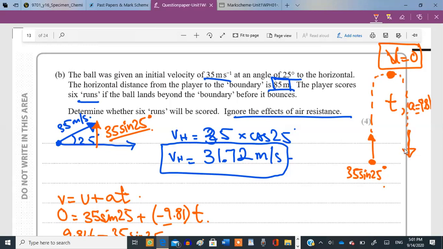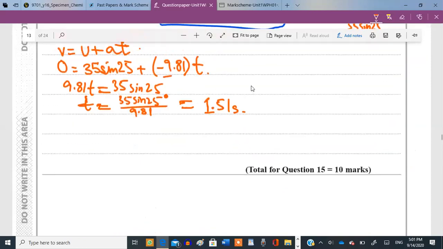Yeah, the total time of the journey is going to be twice this time, because range actually means the total horizontal distance. So the total time is going to be twice this. So calculate the total time, please. Now this is also a common error which students make: they just use this time, which is wrong. This is just the time for half of the journey, not the whole journey. So it's going to be somewhere around 3 point something. What's the answer?